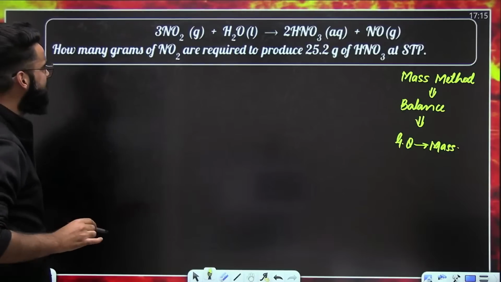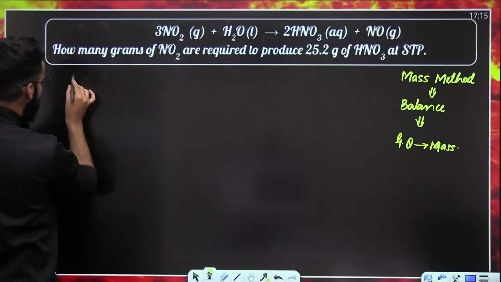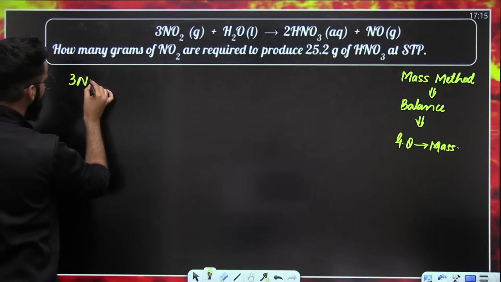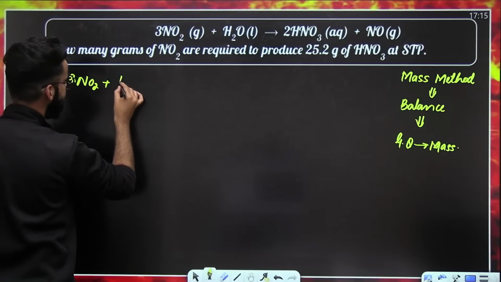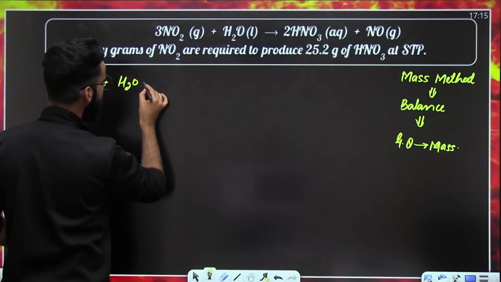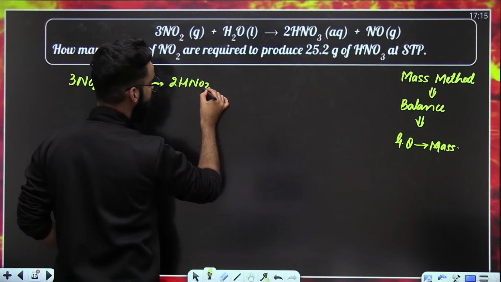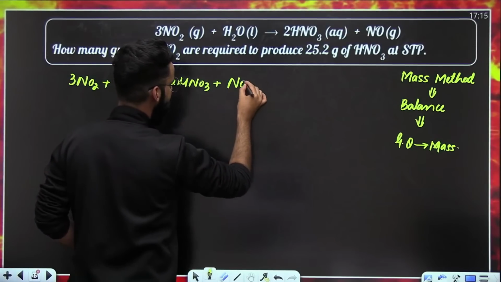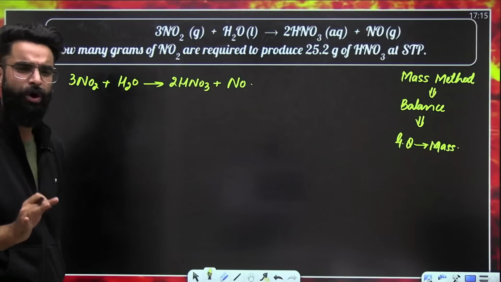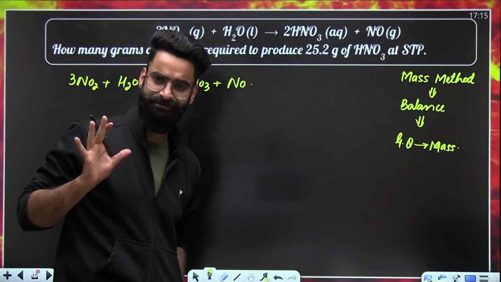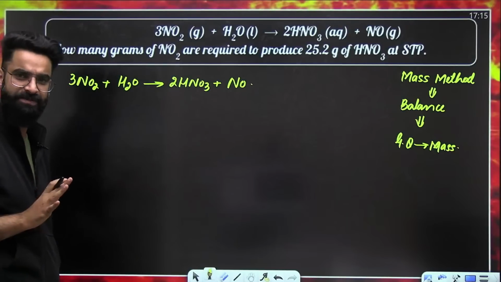Okay. Now guys, let's have a look at the reaction first of all. It is 3 times NO2 gas plus H2O liquid. It gives 2 times HNO3 aqueous plus NO gas. The reaction is already given in the balanced format.